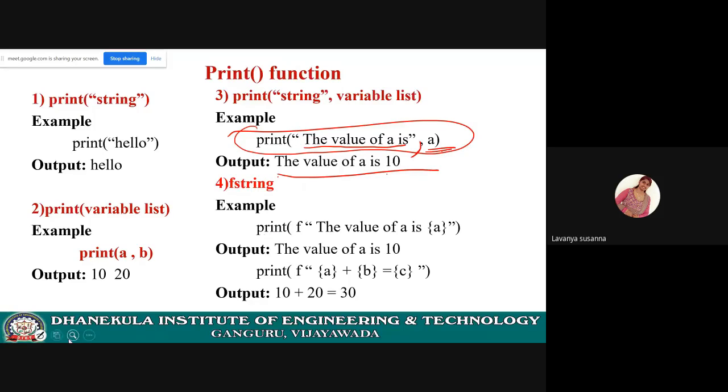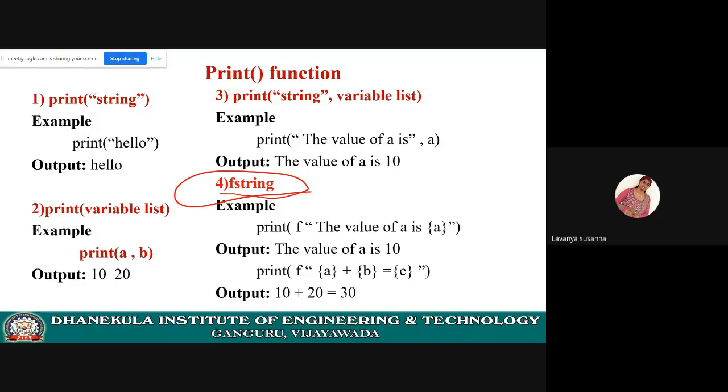Now, here you can use an F string also. See here. You can use an F string. How to use an F string? See here. One second, I will zoom it.